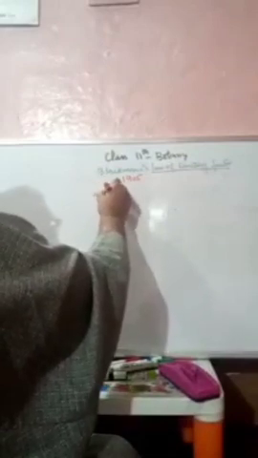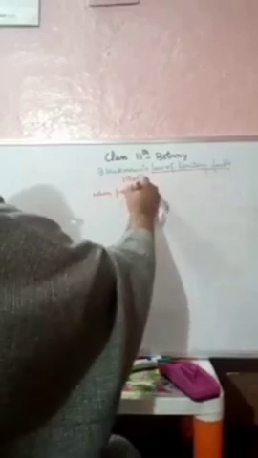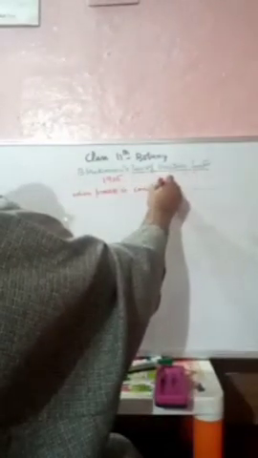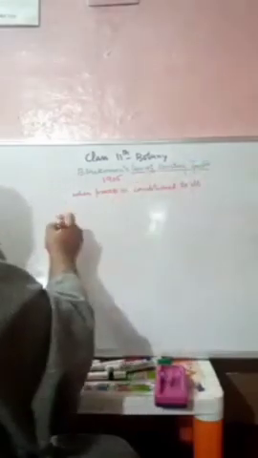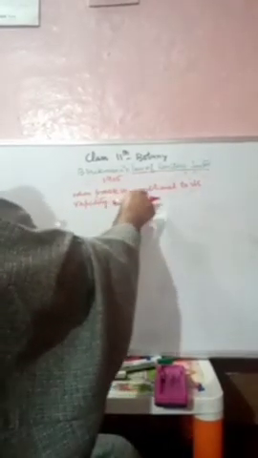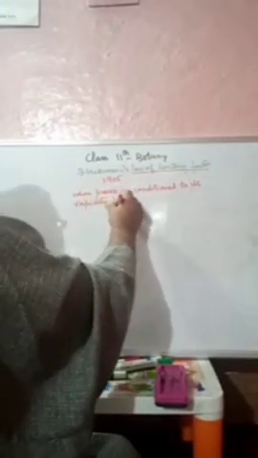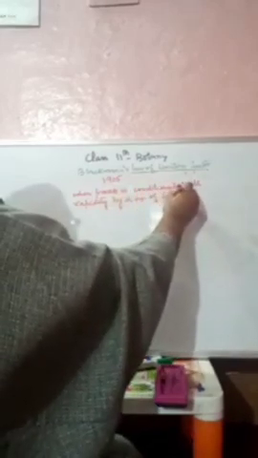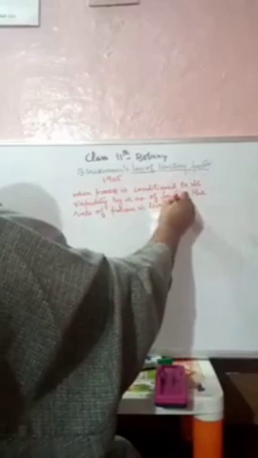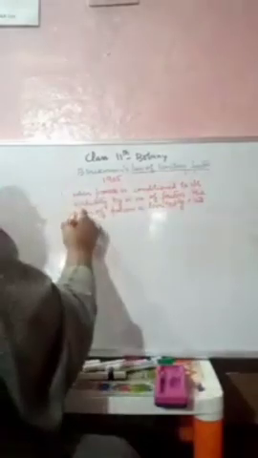When a process, that is the physiological process, is conditioned to its rapidity by a number of factors, the rate of process is limited by the pace of the slowest factor.